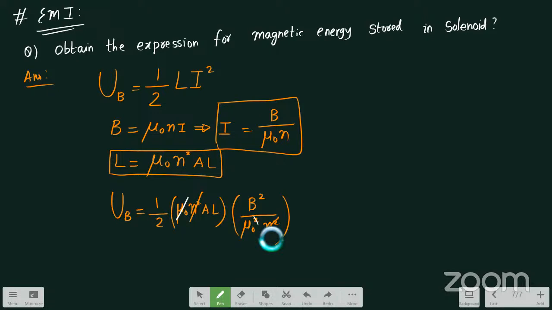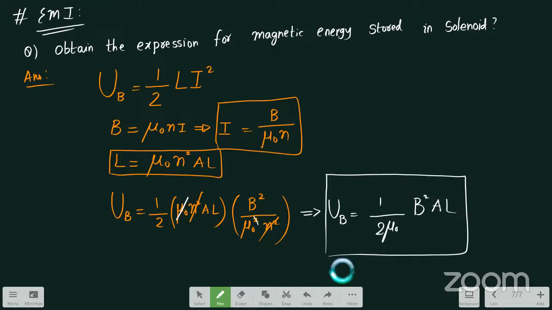So I will be left with UB equals 1 by 2 mu naught B square into AL. So this is my final expression for magnetic energy stored in a solenoid.